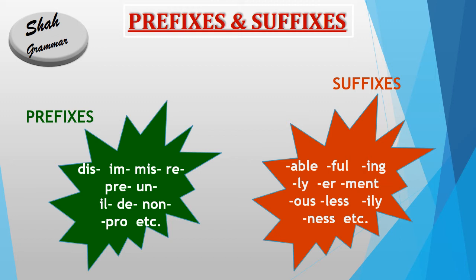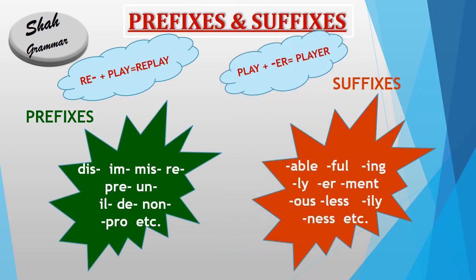Here are a few examples. When we take re as a prefix, and the dash is showing that it will be attached before the root word, and the root word is play. So when re is attached before play, it will be converted into replay. Replay has a different meaning as compared to the root word play. Here is a second example, when play is our root word and er is the suffix, and the dash is showing that er will be attached after the root word play. So when er is attached after play, it will be converted into player. So a verb is converted into a noun. I think prefixes and suffixes are more clear now.